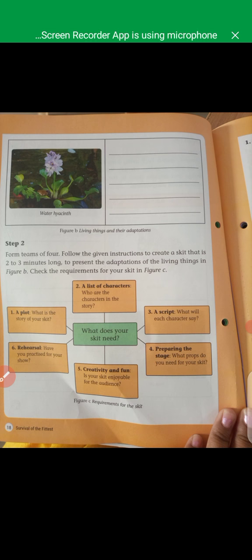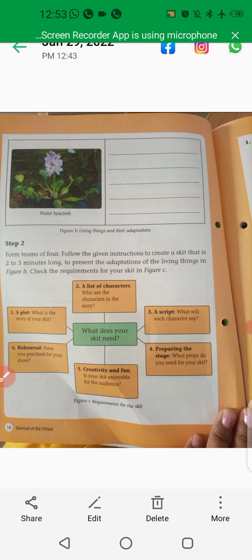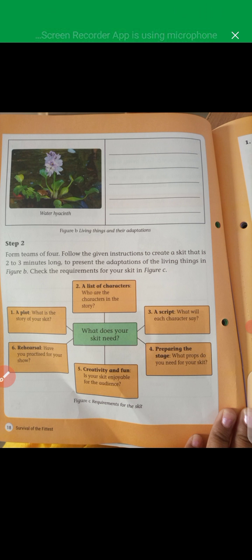And next they give one more project, that you have to take in figure A and B. You observe so many different types of animals. Any adaptation you can take, and you have to divide it among yourselves as teamwork, and you can take 6 characters. Understand?